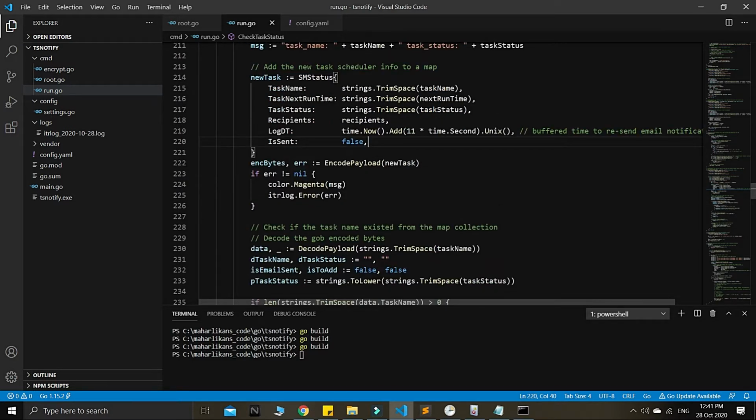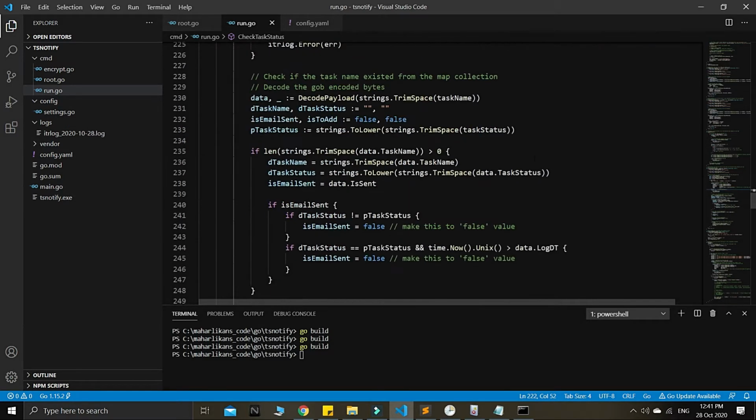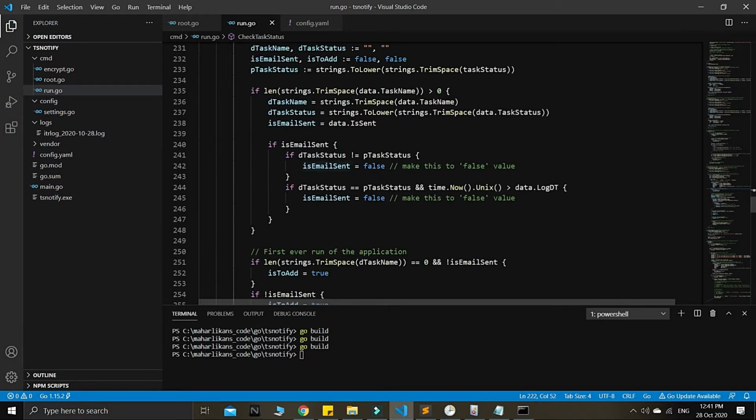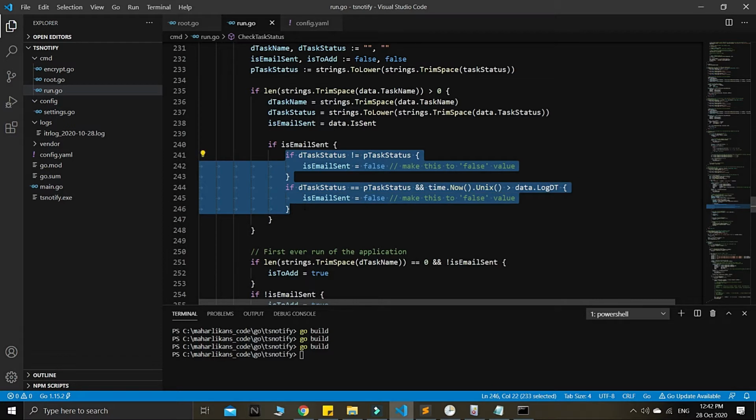So we don't want to spam the recipients' emails. And then I'll add this condition also here. I added this log dt here, which is from the datetime, from our Golang's map, our collections.